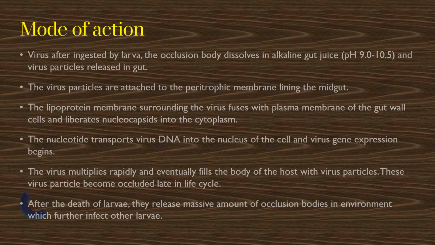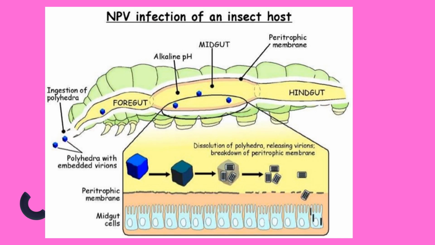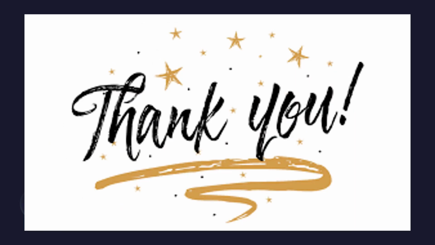The nucleocapsid transports virus DNA into the nucleus of the cell and virus gene expression begins. The virus multiplies rapidly and eventually fills the body of the host with virus particles. These virus particles become occluded late in the life cycle. After the death of the larvae, they release massive amounts of occlusion bodies into the environment, which further infect other larvae. This image clearly explains the mode of action of NPV. Thank you.